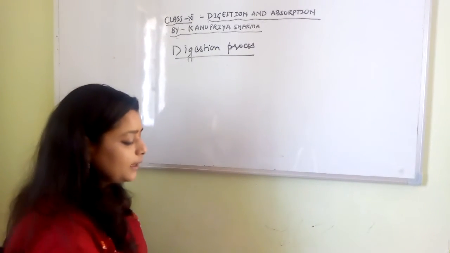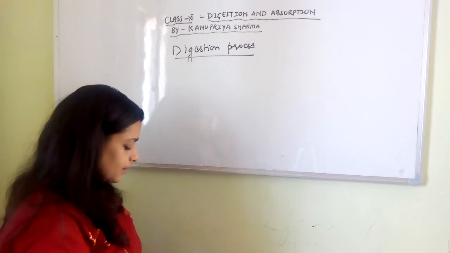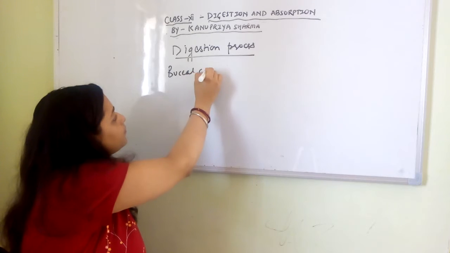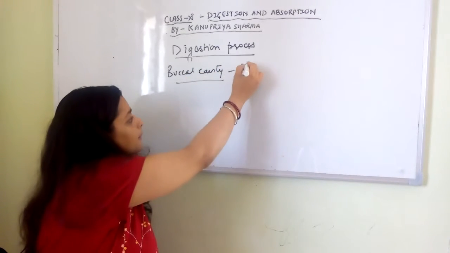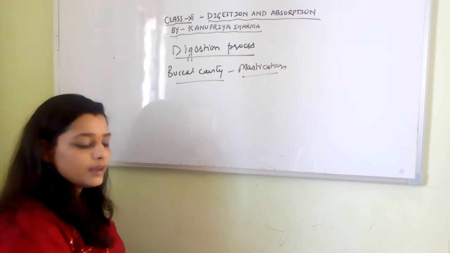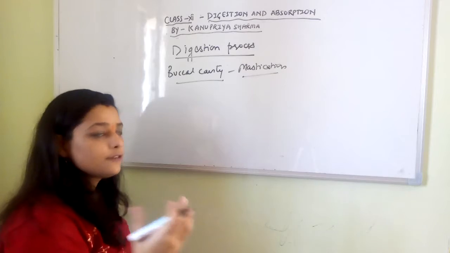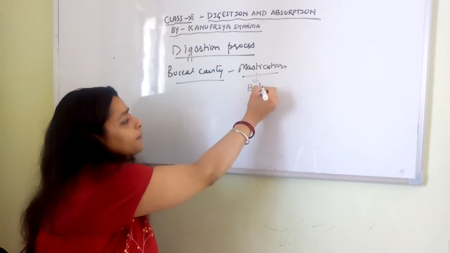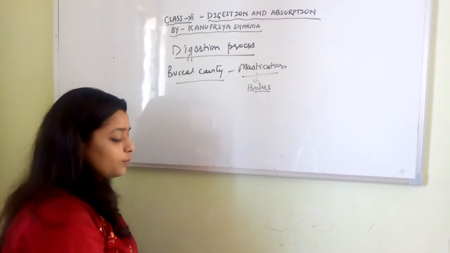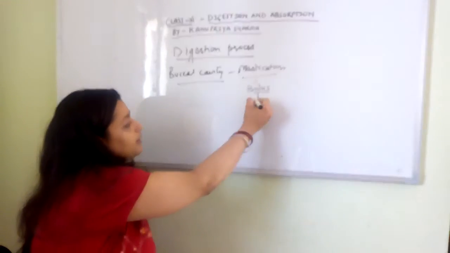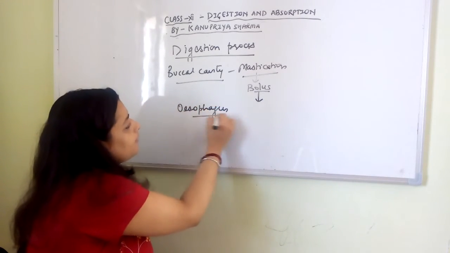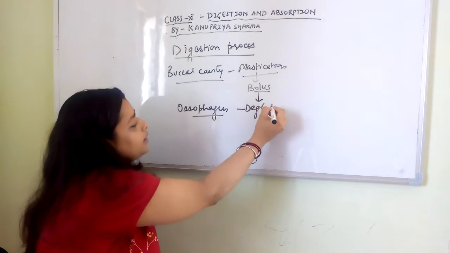First of all, in the buccal cavity, mastication takes place. That means the tongue and teeth help in chewing and mixing of the food, and the masticated food turns into bolus, right? Then this bolus passes into the esophagus, and that process is known as deglutition,